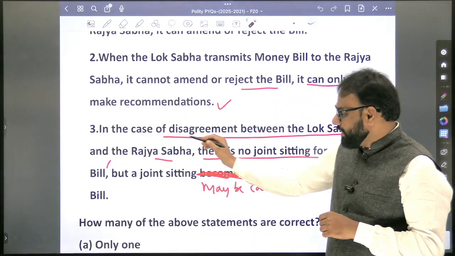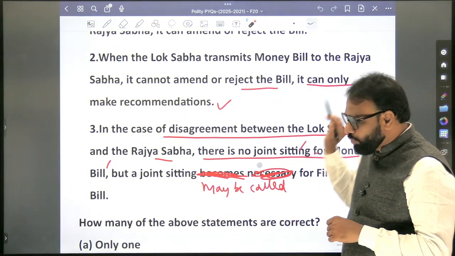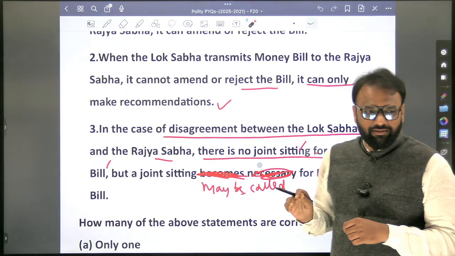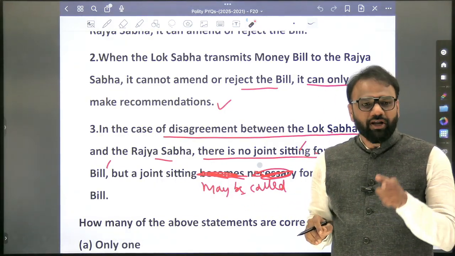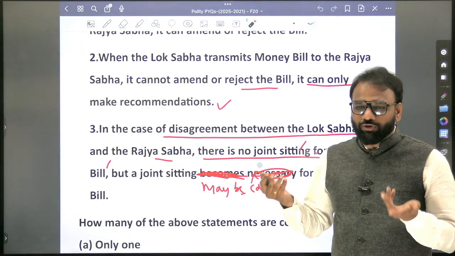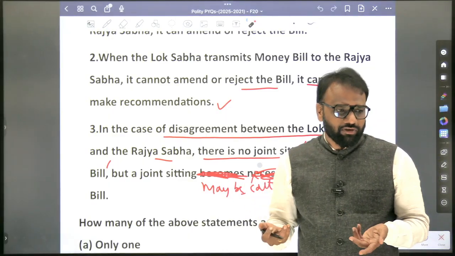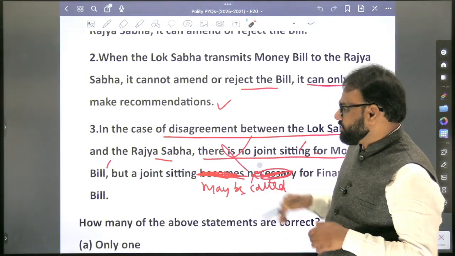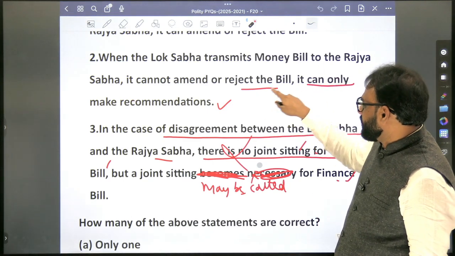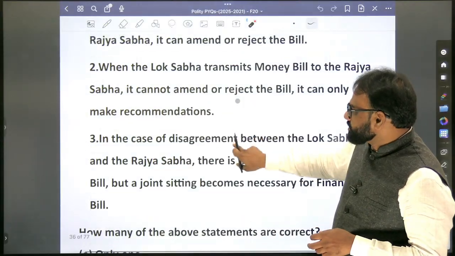So third statement, in the case of disagreement between the Lok Sabha and Rajya Sabha, there is no joint sitting for a money bill. True. But a joint sitting may be called for a finance bill. Yes, may be called. But it will not become necessary. It is left to the council of ministers. If they want, then they will advise the president to call it. Otherwise not. Hence, the third one is false. The second one is true, the third one is false. Now coming to the first one, have you verified?